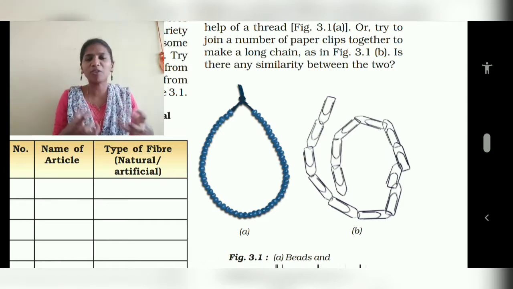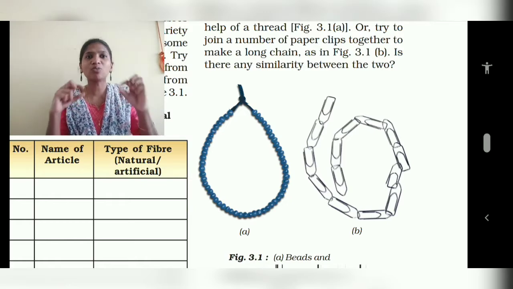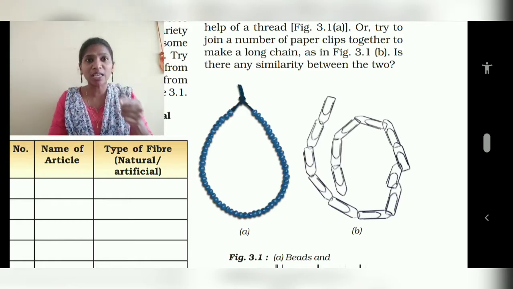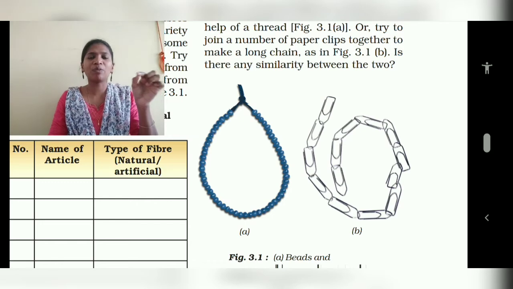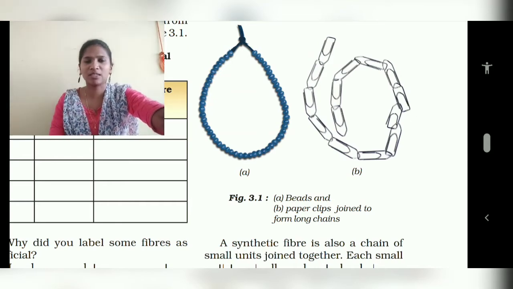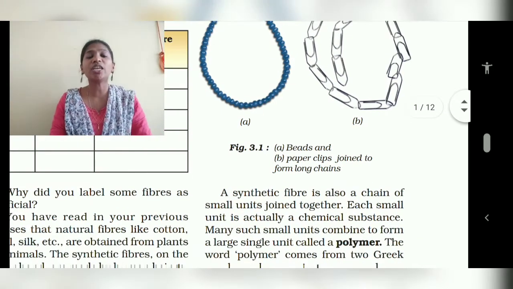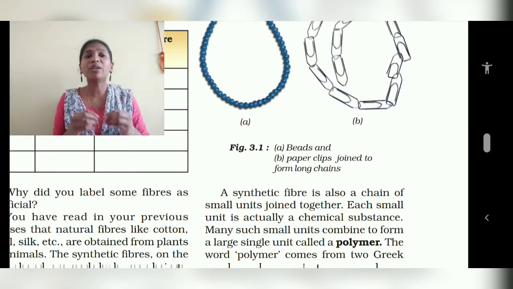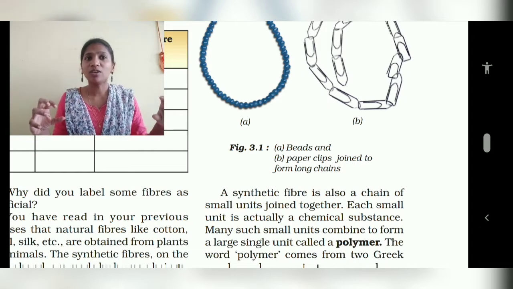Before that, one activity. You have seen beads, which are made up of the same bead, and the paper clip is also made up of the same paper clip. They may differ, but they have the same characteristics. A synthetic fiber is also a chain of small units joined together. Each small unit is actually a chemical substance. It is also made up of small units combining together.